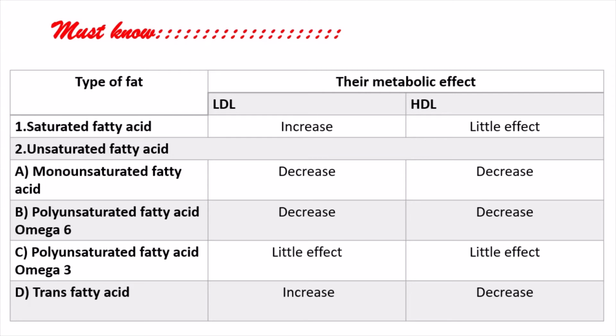As a result, they can result in increased incidence of coronary heart disease and may increase the risk of prostate and colon cancer. Now, the unsaturated fatty acids like monounsaturated and polyunsaturated fatty acids tend to decrease LDL and also increase HDL. Therefore, they are considered to be good as they decrease the incidence of coronary heart diseases.